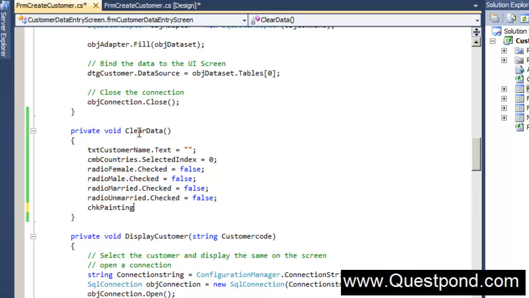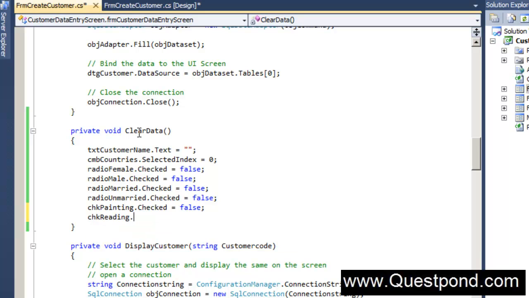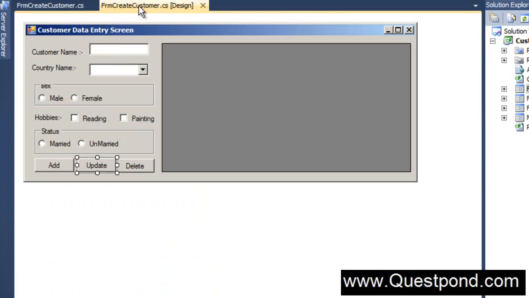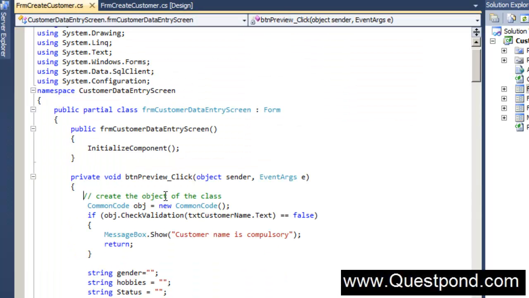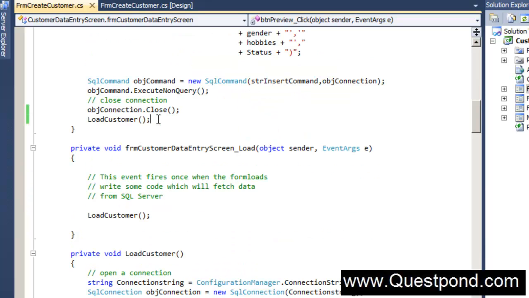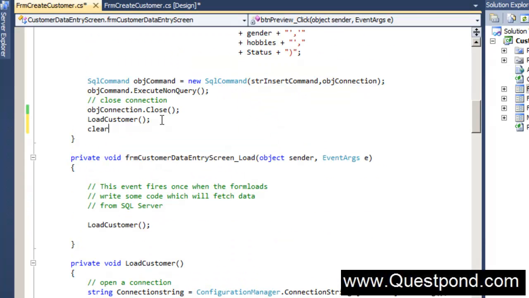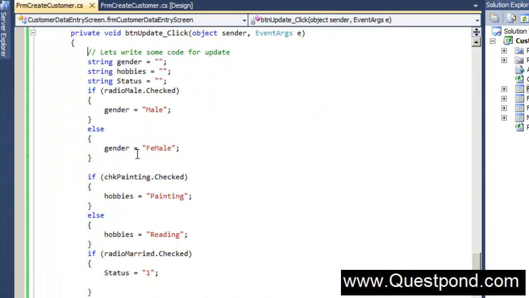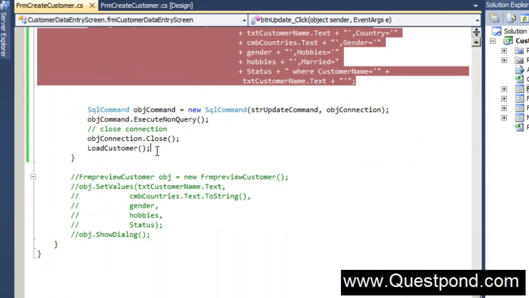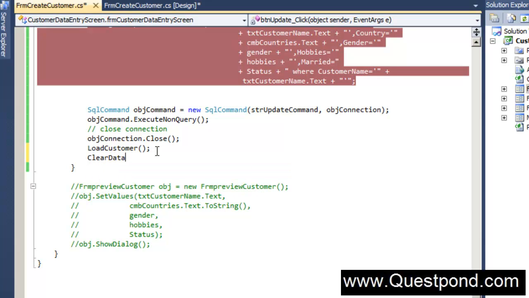Now what we'll do is, once we have written this function, clear data, we'll call it when we hit the update button, or the add button, or the delete button. So when we click on the add button, we're going to call clear data. When we hit the update button, after all the update has been done and the grid has been refreshed, we're going to call clear data.